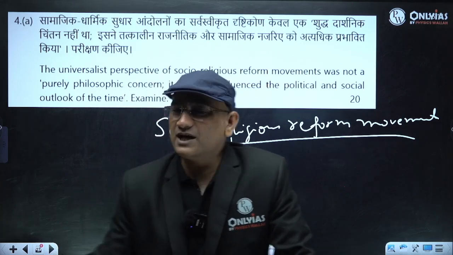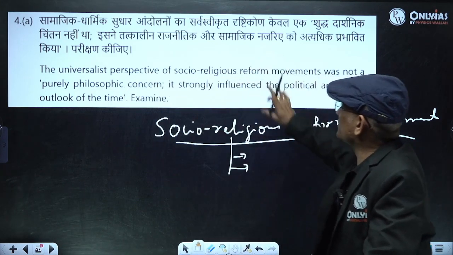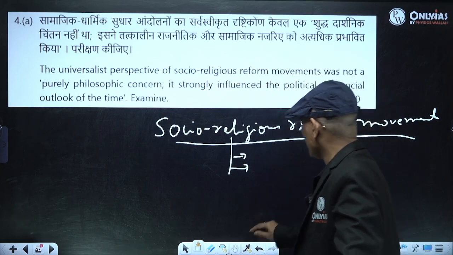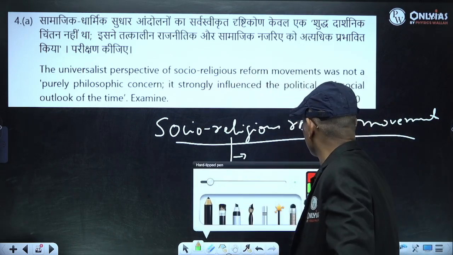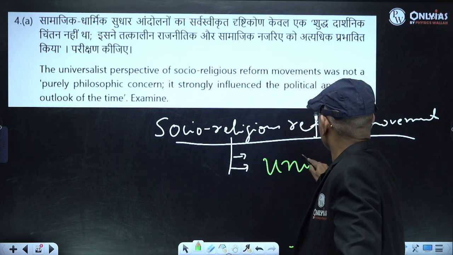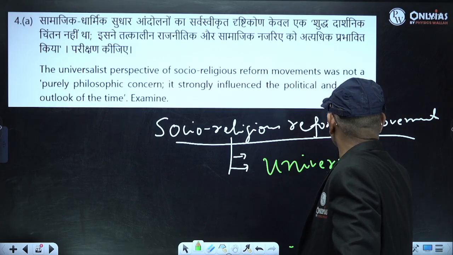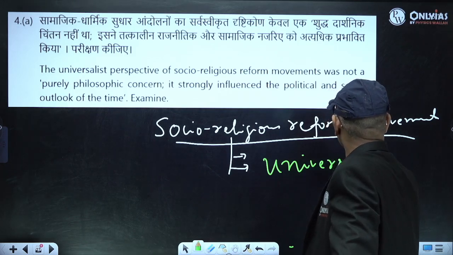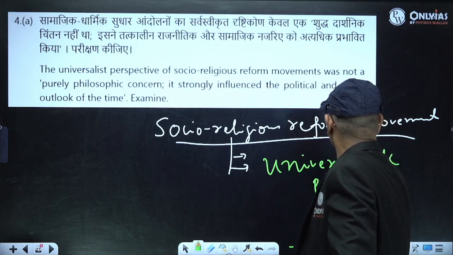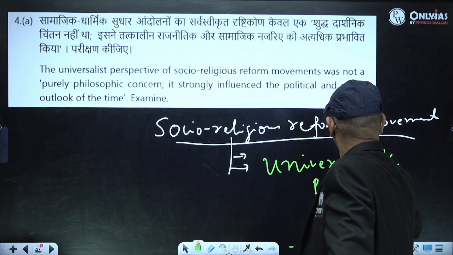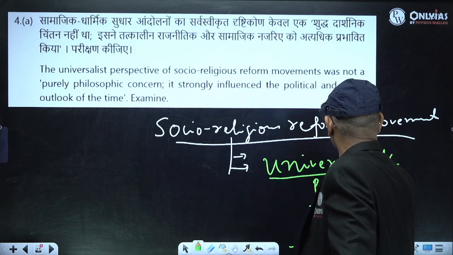So one of the ideological bases of the socio-religious reform movement was their universalistic perspective.